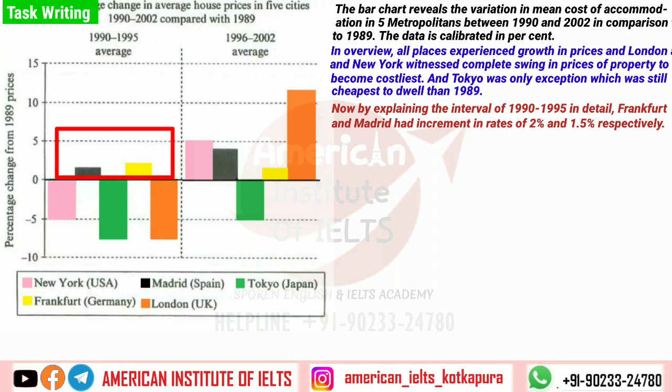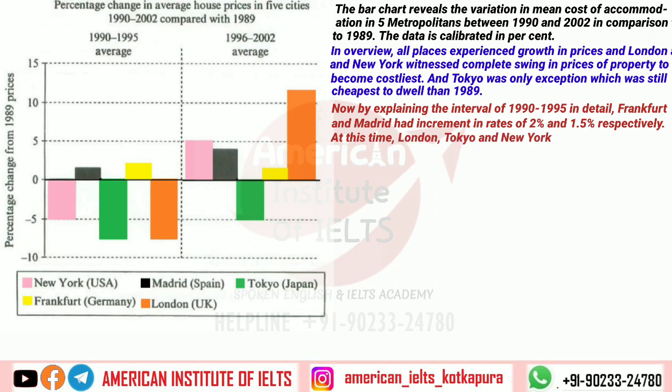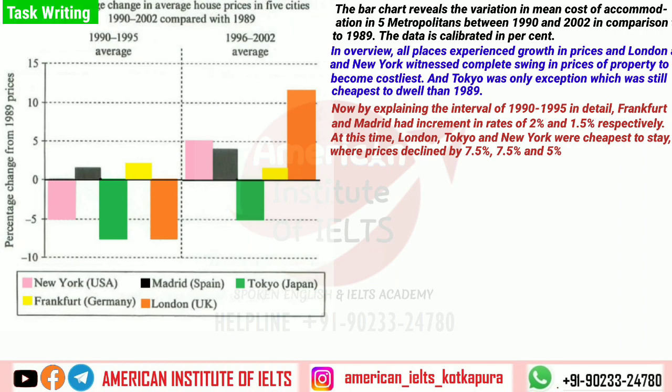And we have to now talk about other cities. At this time, London, Tokyo, and New York were the cheapest to stay. And now let us also talk about prices, where prices declined by 7.5%, 7.5%, and for New York it is 5%, serially, as compared to 1989 prices.